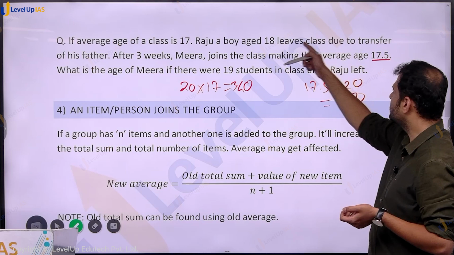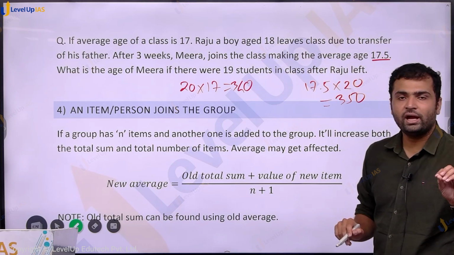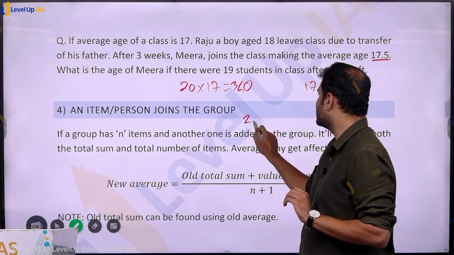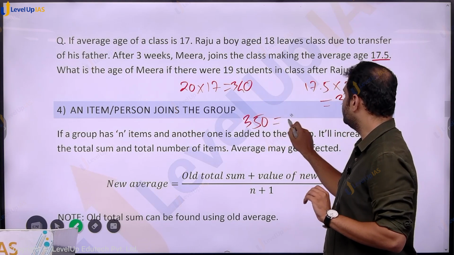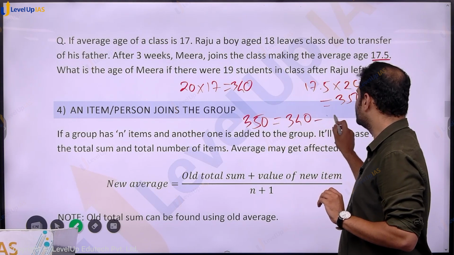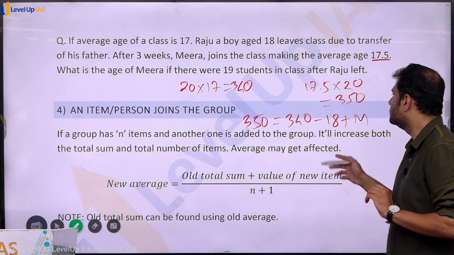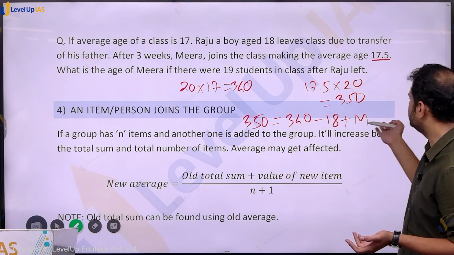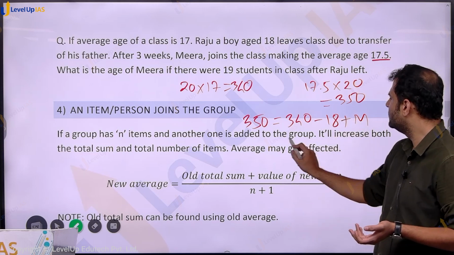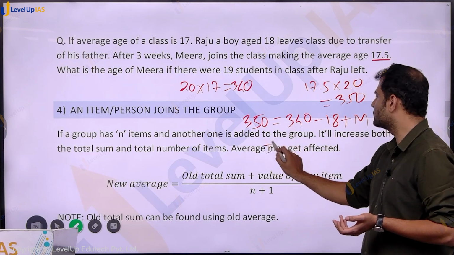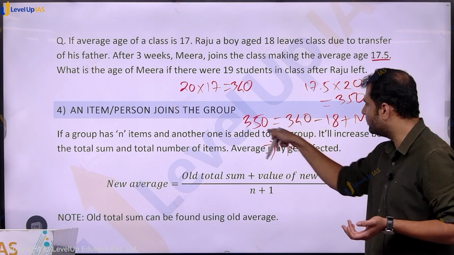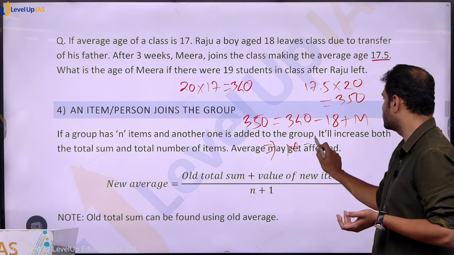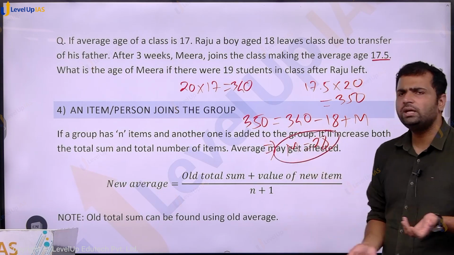What are we given? Raju is aged 18 and he has left. And the question is, what is the age of Meera? New sum is equal to old sum minus Raju plus Meera. That is the new sum, because in the new sum, Raju has left and Meera has joined. So we can find the value of Meera: Meera is equal to 350 minus 340, which is 10, plus 18, which is 28. So the age of Meera is 28.